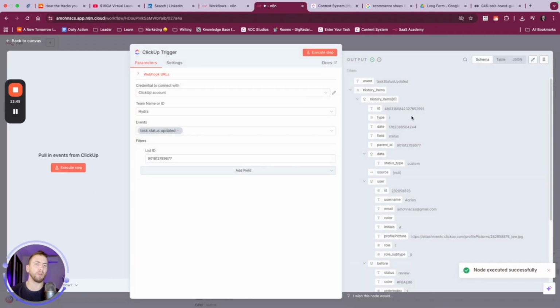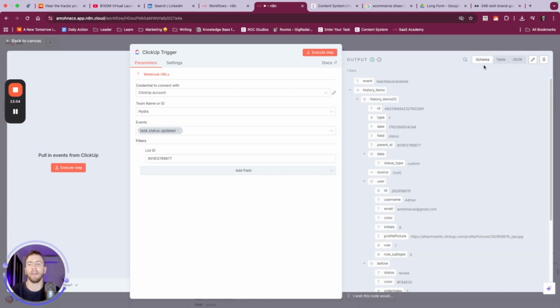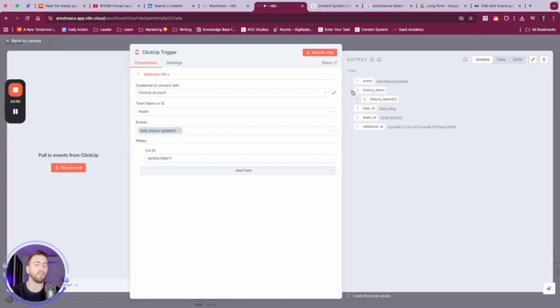Perfect. So when you look at a ClickUp event here, you have a lot of schema, which is basically all given to you in JSON format. Now, when you're working with a big popular tool that has well-developed APIs, it's not just going to be the most important information. You can see that there is a lot of information here just from the event.